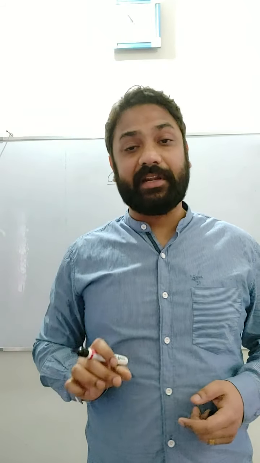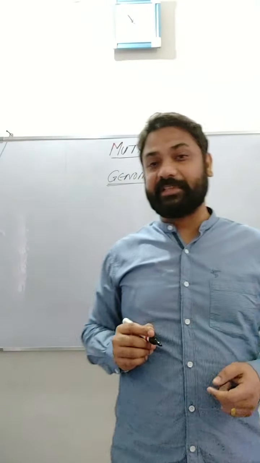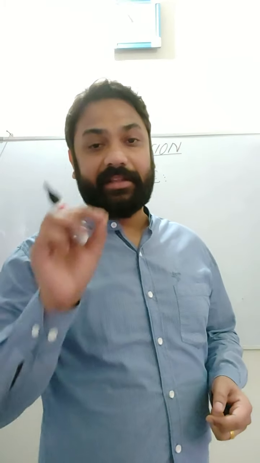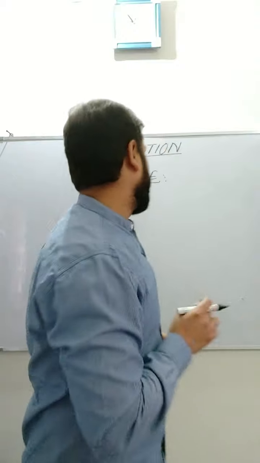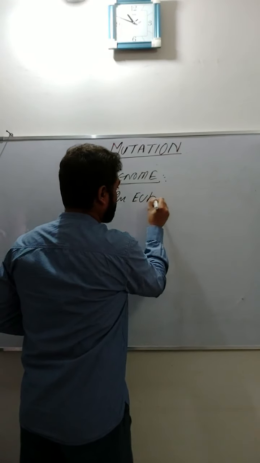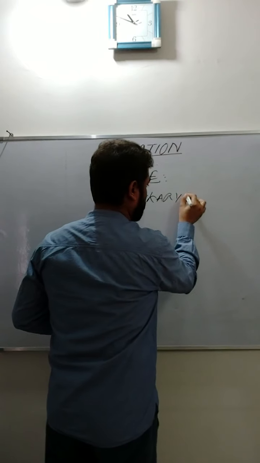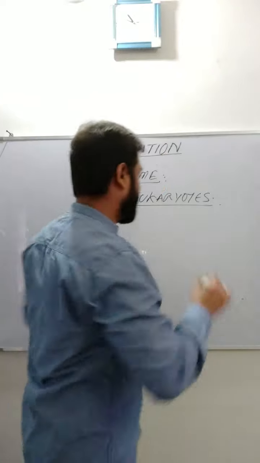That means the genetic information lies in the DNA. And when I say the genome is the complete amount of genetic information, where is that stored? Obviously in the DNA. For example, in eukaryotes, where is the information?